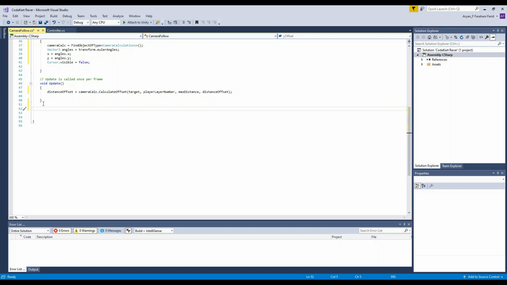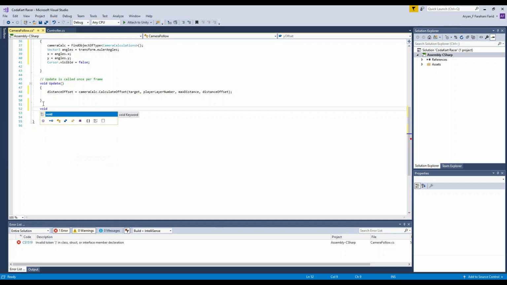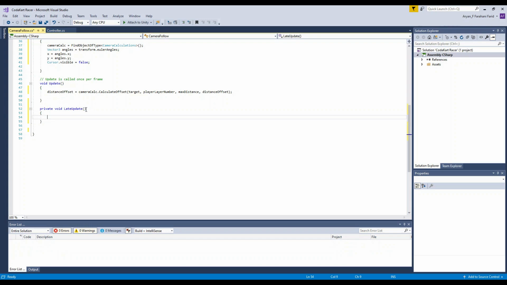I just do it twice, and then type in void, and then late update, late, and then capital U update. If all you want to do is put one little bracket, it would do the squiggly brackets for you, which is pretty nice. And yeah, now in these squiggly brackets you're going to go to the first one and press enter.